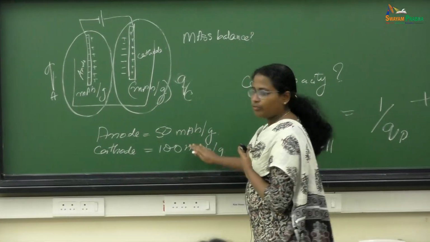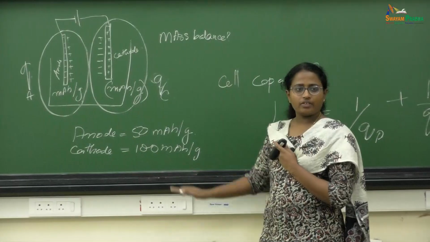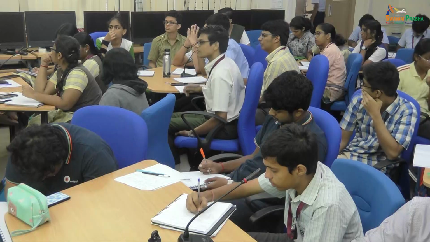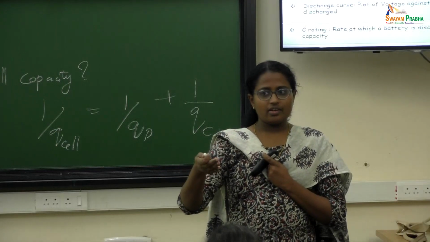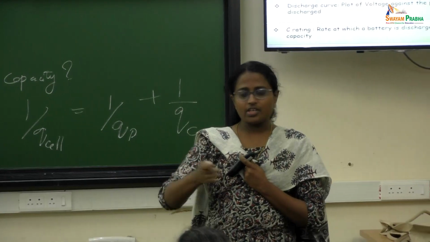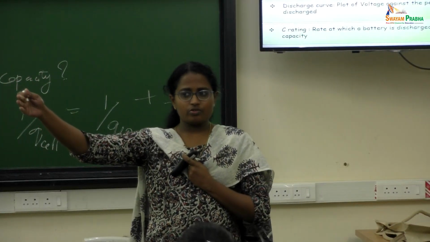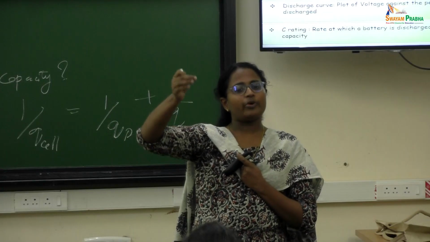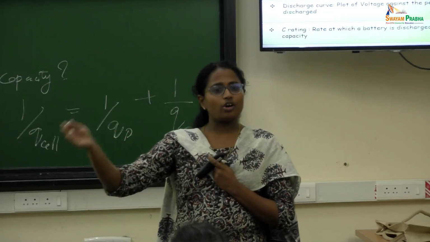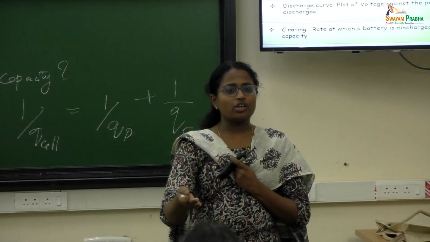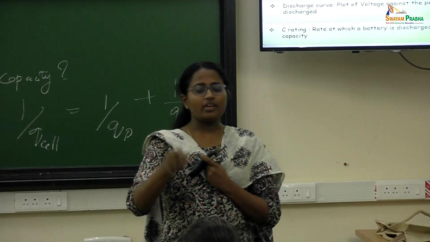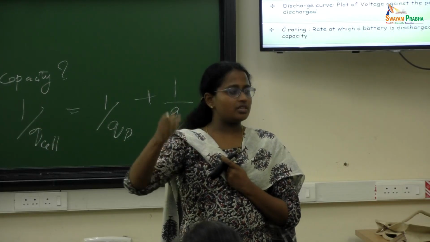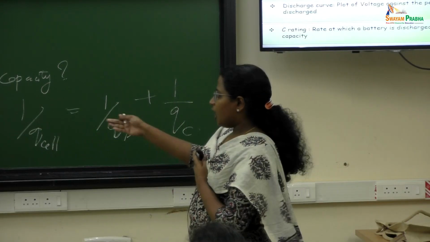So basically you have two. Can you use 2 anodes and 1 cathode? No. See, if you complicate the circuit in a battery, it's not a single cell actually, it is a stack of cells. So if you add a single contact point extra, you are increasing the complexity, and you are going to lose a lot of power, energy, everything. So you should make the circuit as simple as possible. So how are we going to do this?